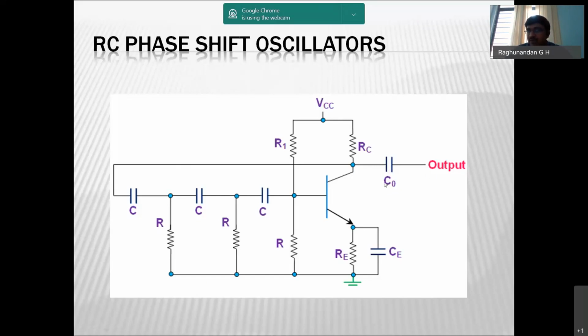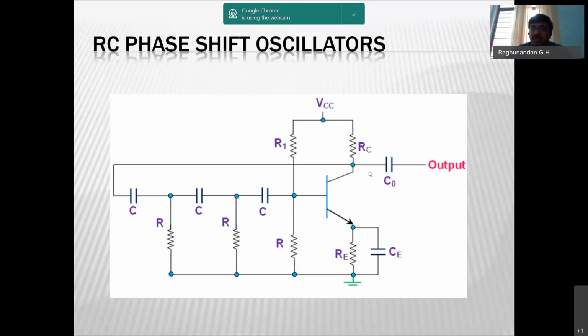Why we want to filter out the unwanted signal is that our main intention is to produce a sinusoidal output. But sometimes this plus VCC might mix up with the sinusoidal signal and the output might be a combination of AC and DC, but our intention is to produce an AC signal.